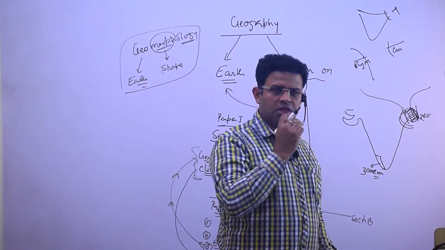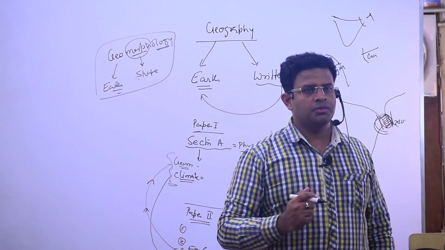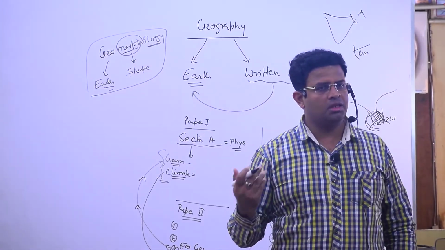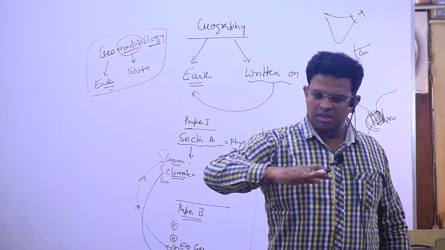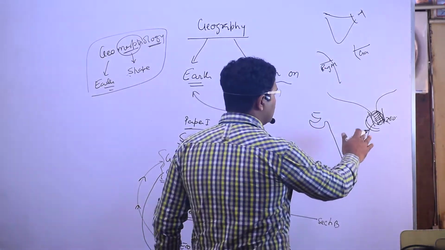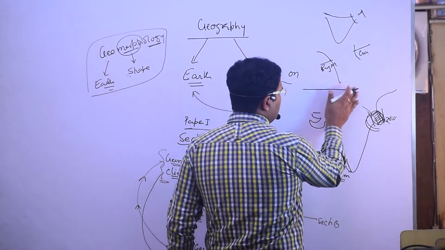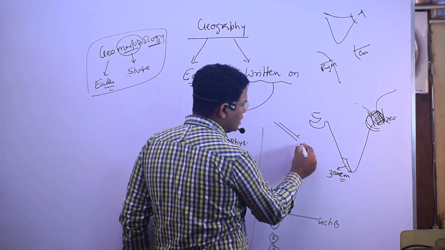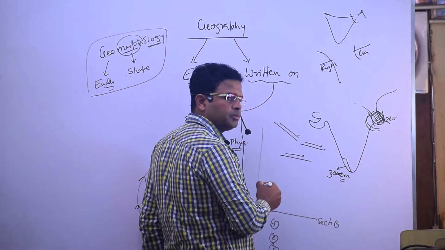And if you have to study it, you will have to study the Davis theory. That is enough. I said: youth, mature, and then the third, old stage. In the old stage the land is like this, a very gentle slope. If the slope is steep, the river will move fast. If the slope is like this, slow.